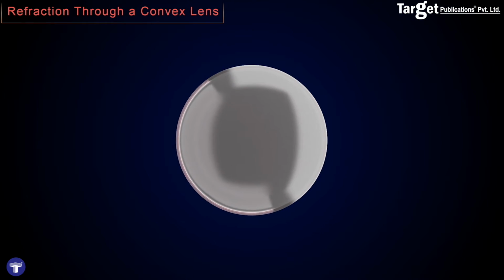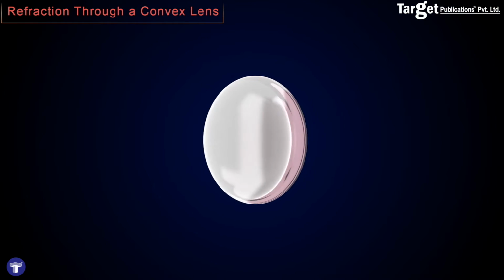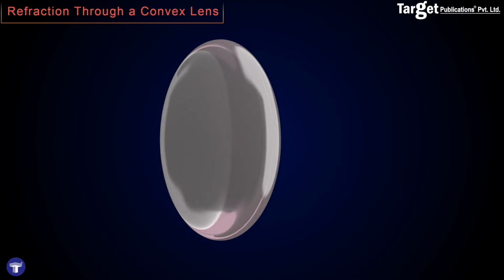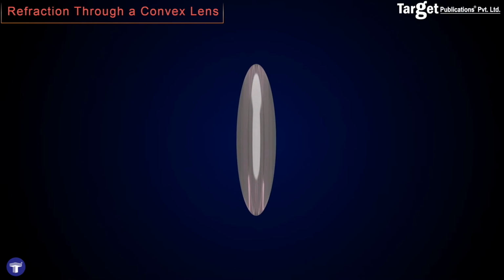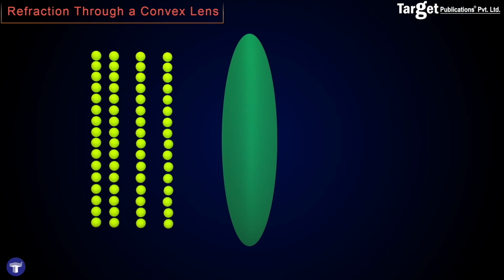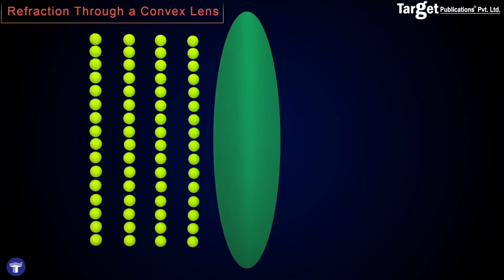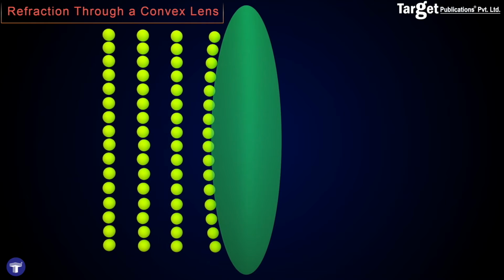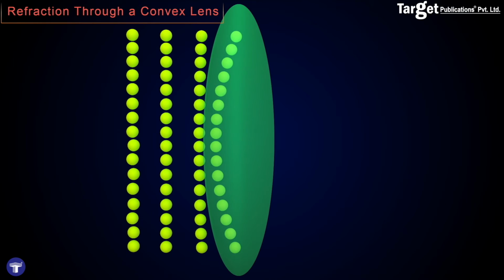The same analysis can be extended to spherical lenses. A convex lens is thick in the middle and thin at the edges. Thus, when a plane wavefront is incident on a convex lens, different portions of this wavefront travel through different thicknesses before emerging.